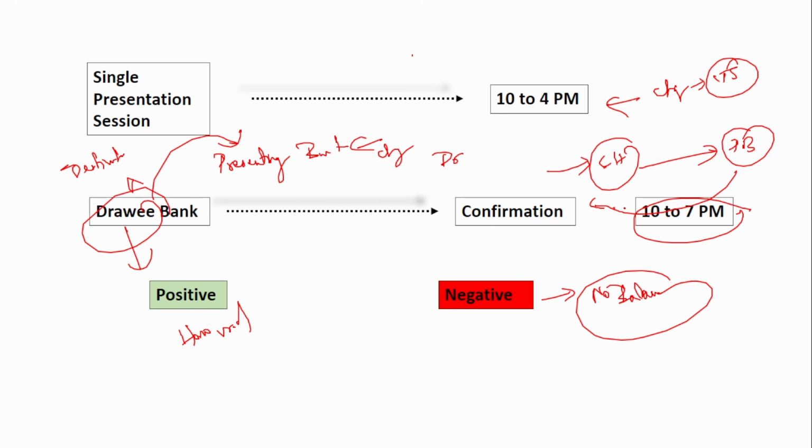What is the time period? Between 10 to 7 p.m. this confirmation will be sent. Don't get confused: the check presentation session is between 10 to 4 p.m., but the check confirmation is between 10 to 7 p.m.